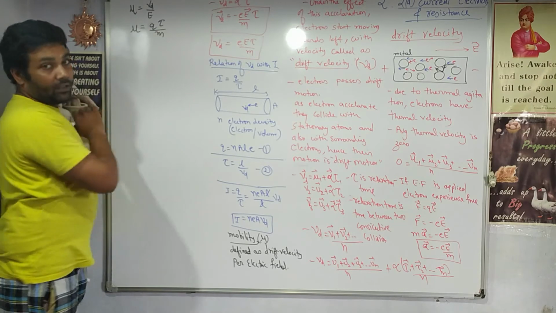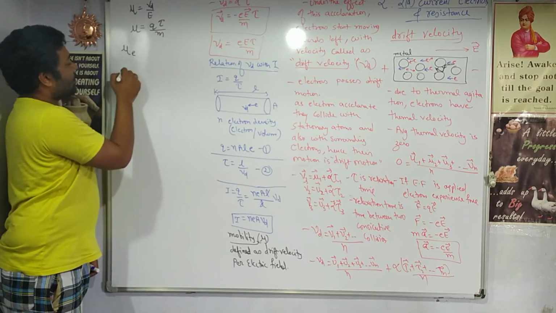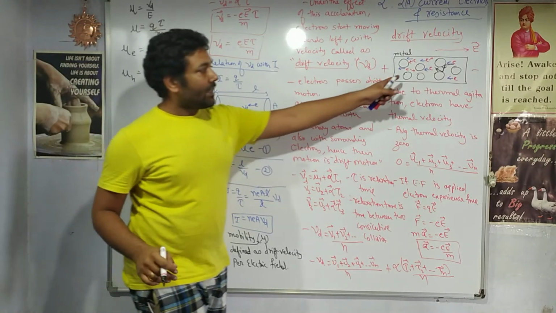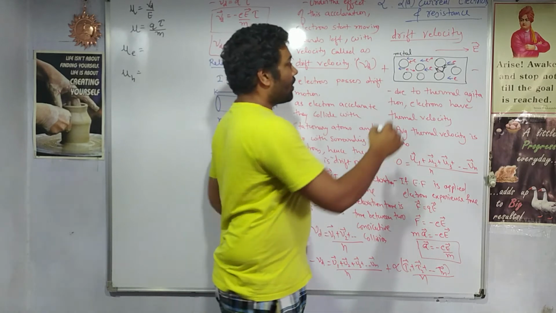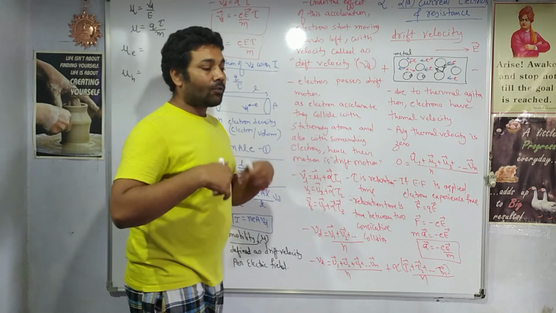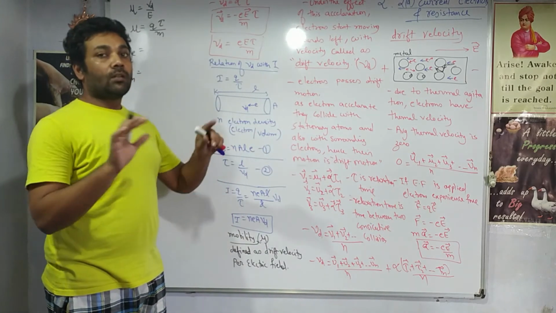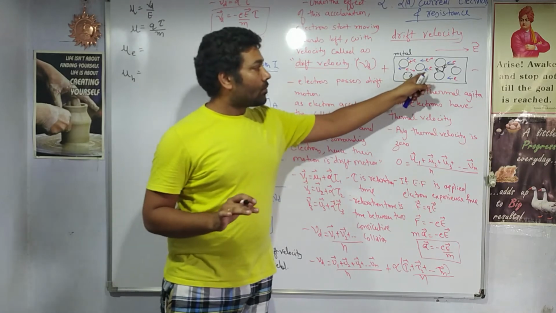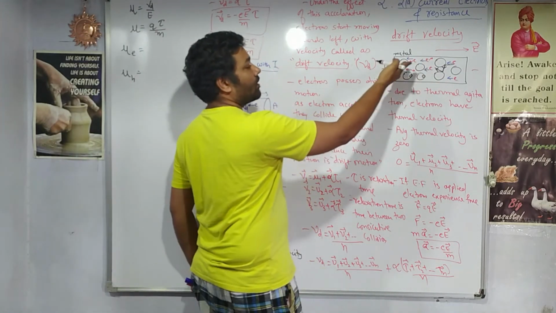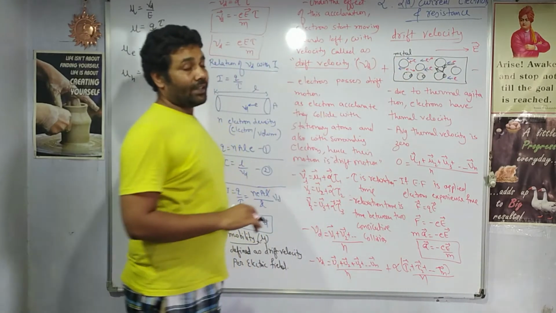This is the mobility. There are two types of charge carriers, so we have mobility for electrons and mobility for holes. What are holes here? As electrons become free from the conductor, some empty space is created. As the electrons leave their original positions, those positions remain vacant, and those vacant positions are called holes. As electrons move towards the left hand side, these holes move towards the right hand side.